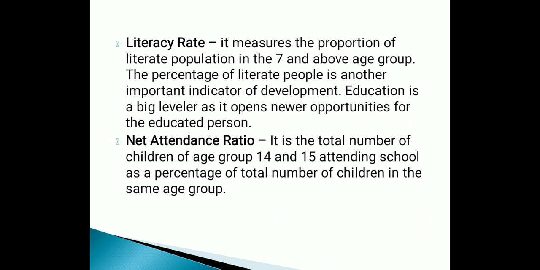And what is net attendance ratio now? It is the total number of children of age group 14 and 15 attending school as a percentage of total number of children in the same age group. So we have seen that Kerala was better in this also. Out of 100 students, there were 78 students who were attending the schools, and in other states the situation was not so good for children of age group 14 to 15. So on every 100 students we take out this ratio, the net attendance ratio.